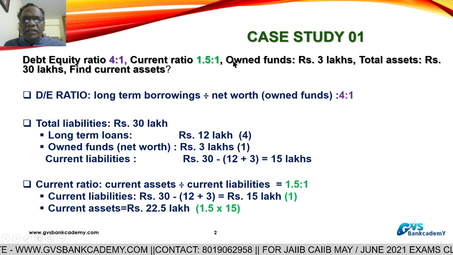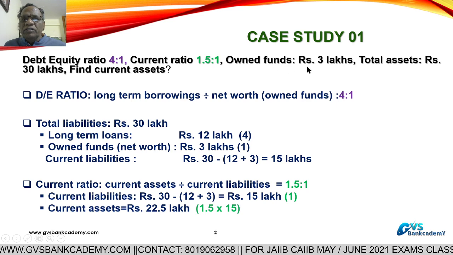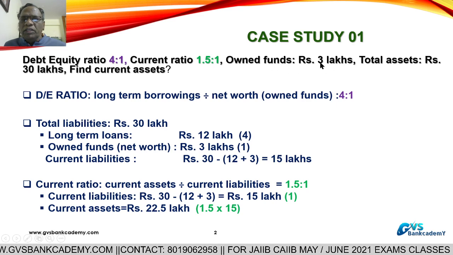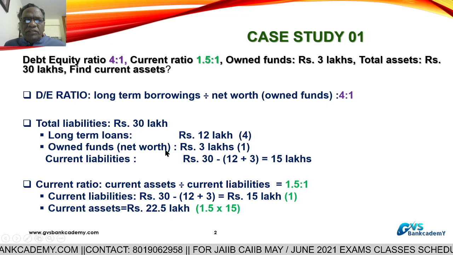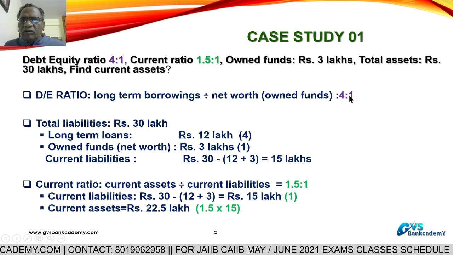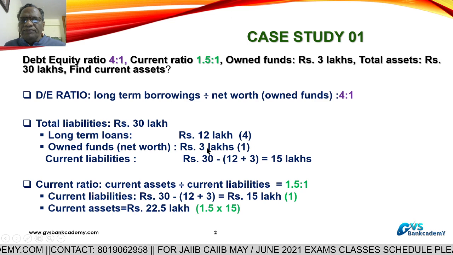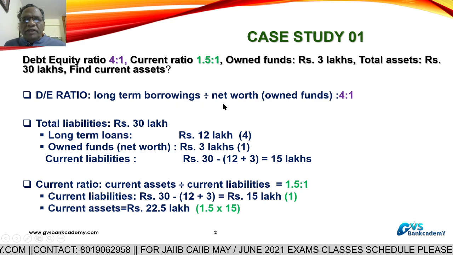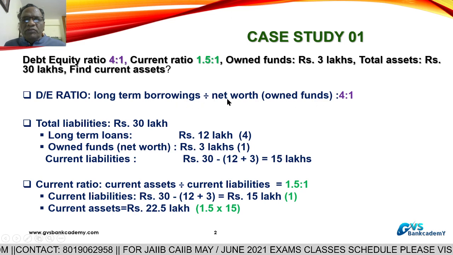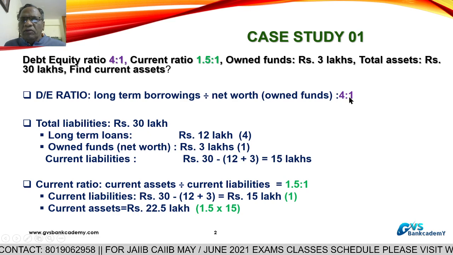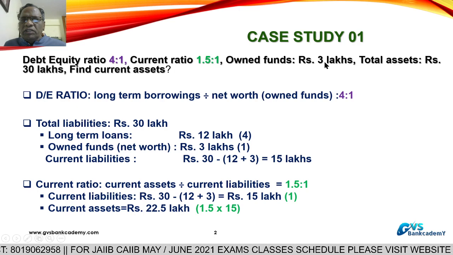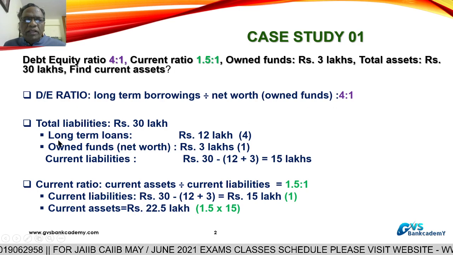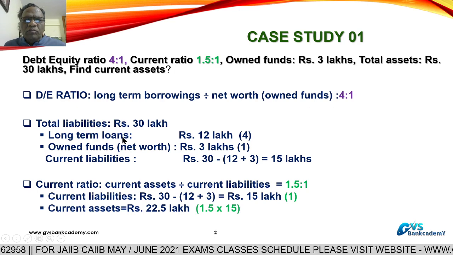They have given own funds in the problem, 3 lakhs. So 1 is equal to 3 lakhs. Now we have to calculate the long term borrowings.